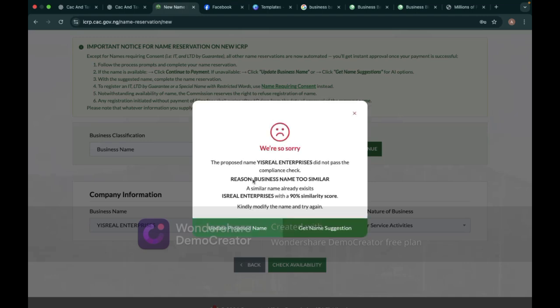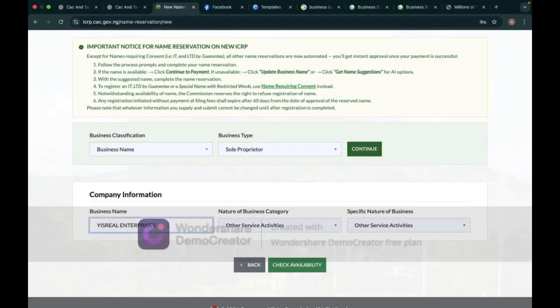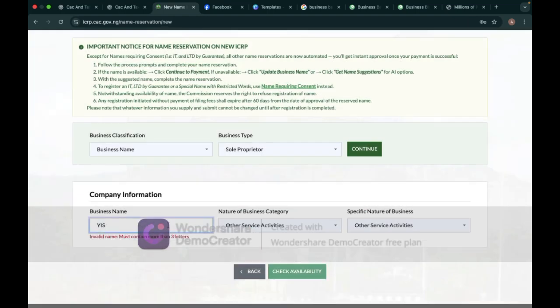Can you see? The proposed name, user enterprise, did not pass the compliance check. Reason: business name too similar to Israel Enterprises. So now you click on update proposed name, then you change the name. You can inform your client, oh, this name has been taken, or the name is too similar to a particular name, so it needs to be changed.